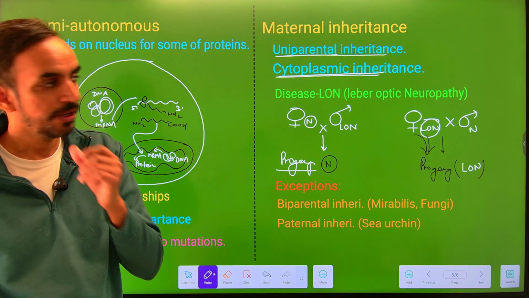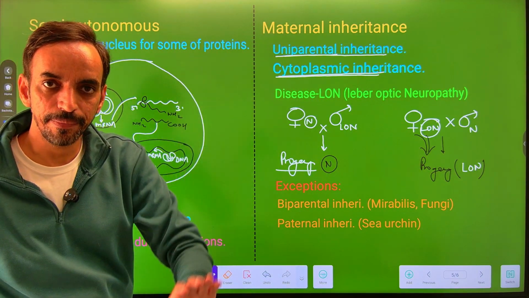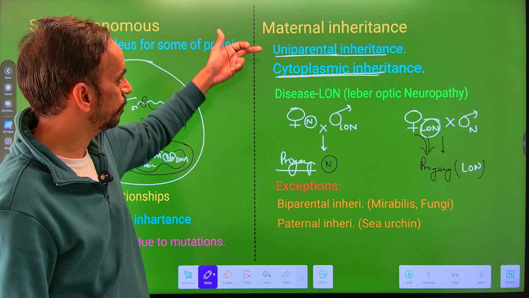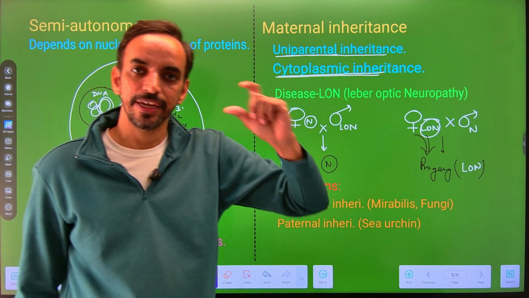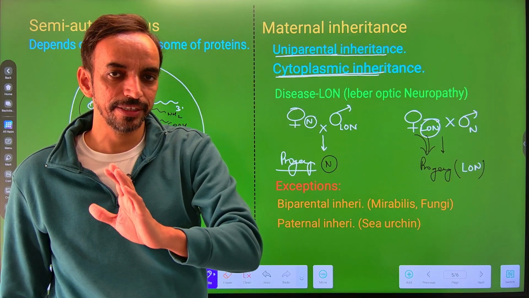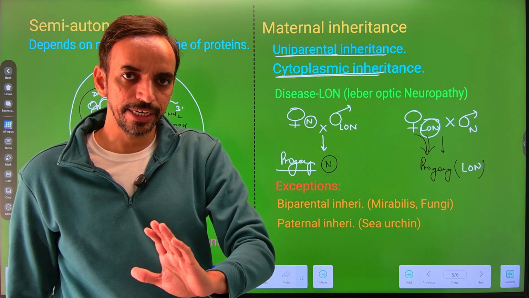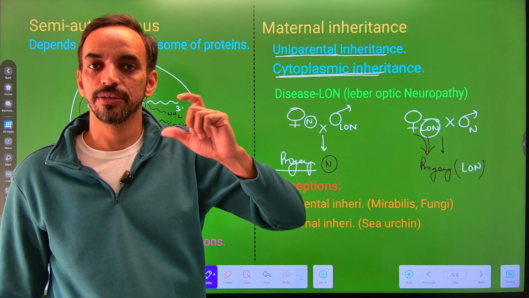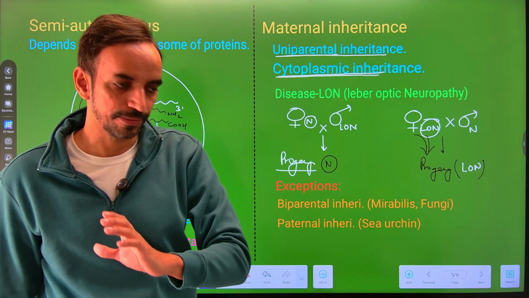So mitochondria shows the maternal inheritance, it comes from the maternal side, that is also called uniparental inheritance, that is inheritance from a single parental side, that is the maternal side, and it is also known as cytoplasmic inheritance because the mitochondria is part of the cytoplasm.